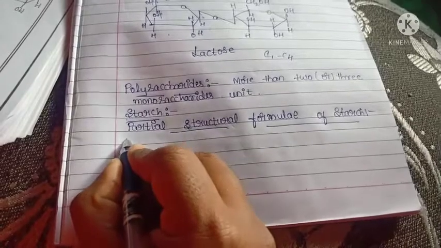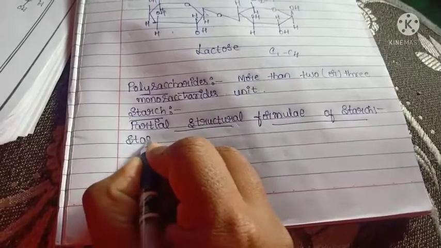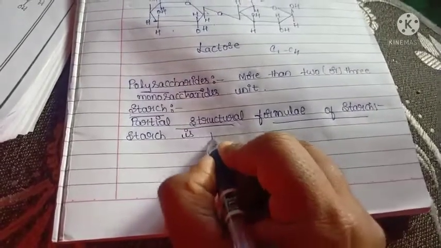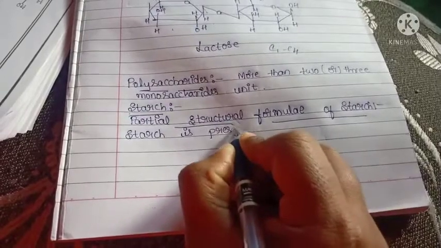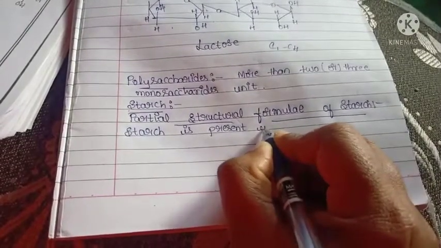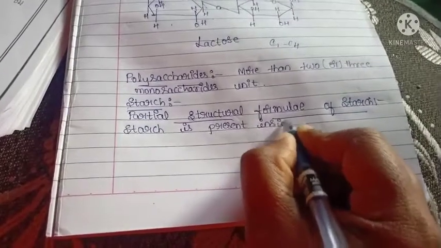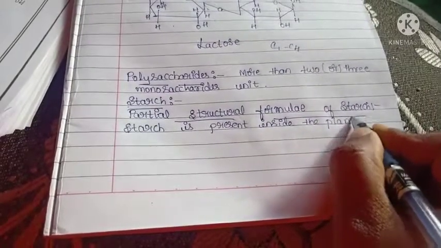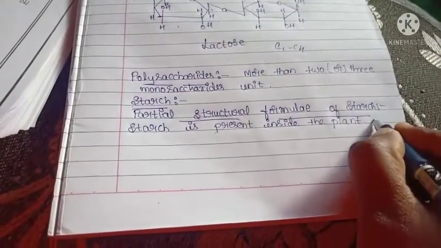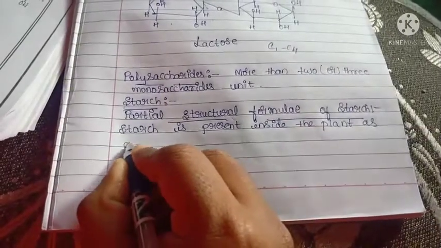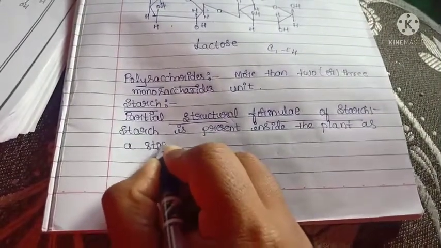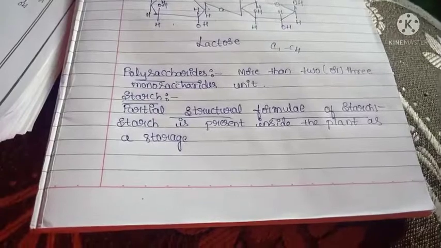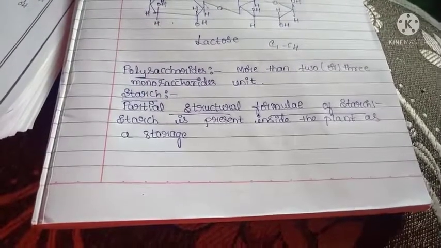We know that starch is a polysaccharide, and it is mainly present inside the plant. And why is it present inside the plant? Because it acts as a storage material. Here the food will be stored in the plant, that is starch.